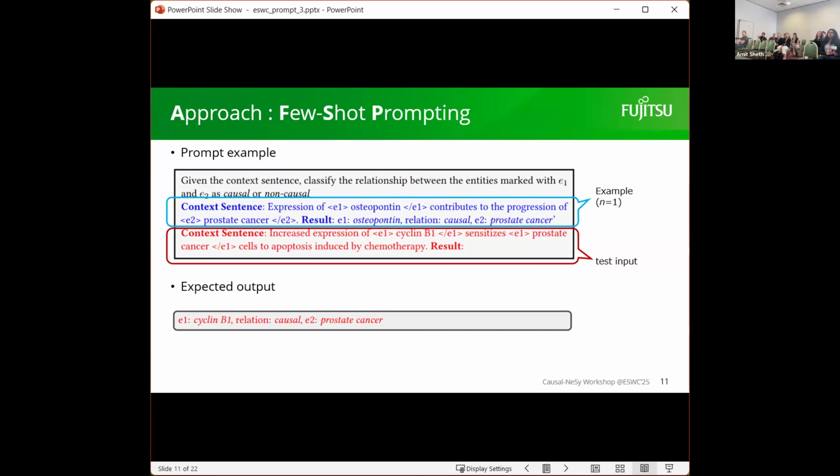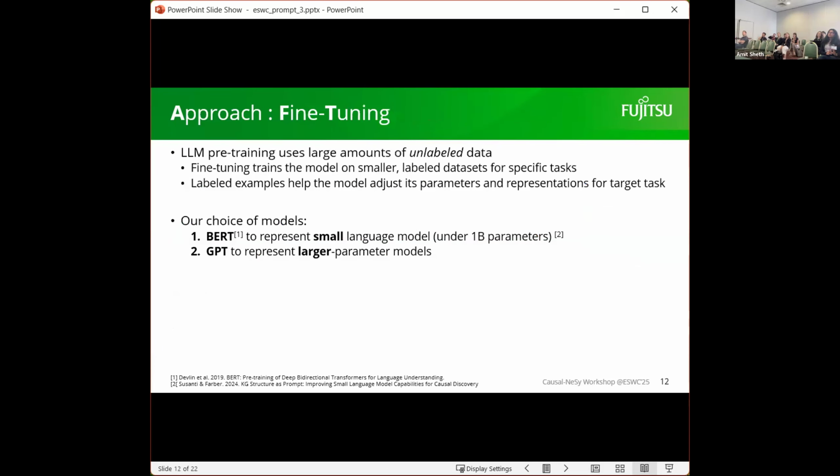We have two, and then the next type is fine-tuning. LLM pre-training itself uses a large amount of unlabeled data, so it is unsupervised. While fine-tuning is basically training the model on a labeled dataset and allowing the model to update its parameters for that specific task following our labeled examples. So it requires expert-annotated training data in this approach.